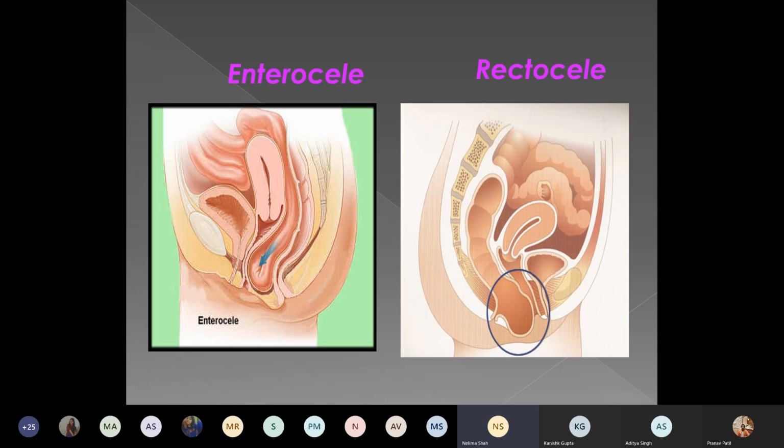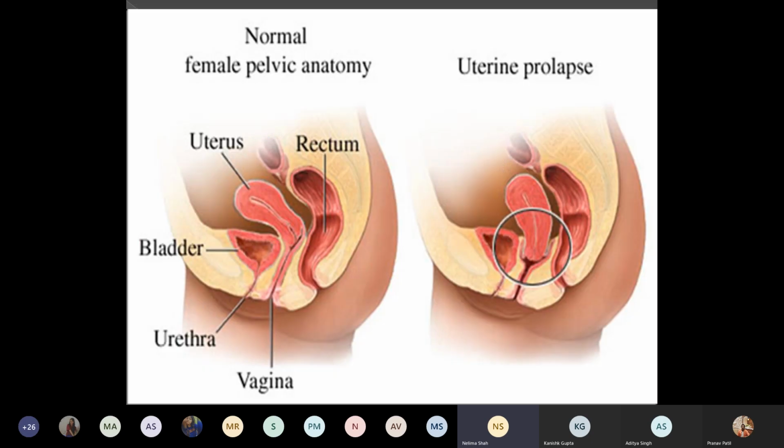While in rectocoele, in the lower part of the posterior vaginal wall, there will be a bulge caused by the rectum and anal canal, and it is called rectocoele. This again shows the normal female pelvis anatomy on the left side and the prolapsed anatomy on the right side.